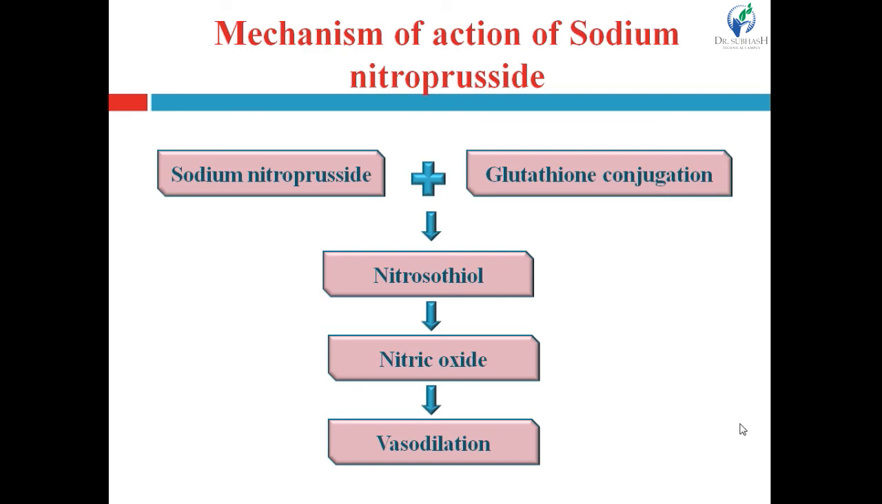Now see how this sodium nitroprusside produces the vasodilation by formation of nitric oxide, right? Sodium nitroprusside couples with glutathione conjugation and forms the nitrosothiol, right? And from nitrosothiol there is a formation of the nitric oxide. Now this generated nitric oxide causes the vasodilation as we discussed, right?